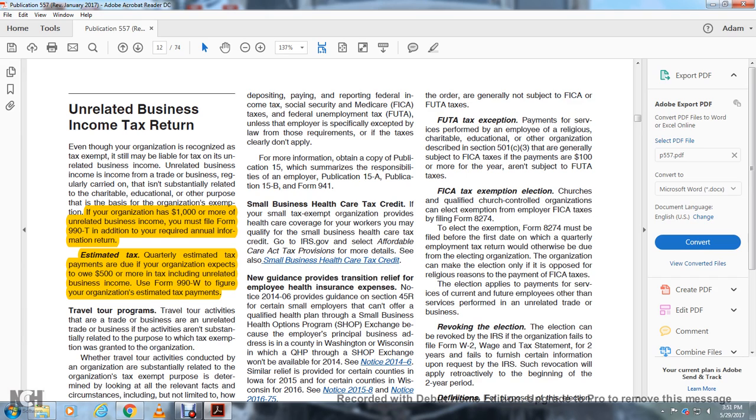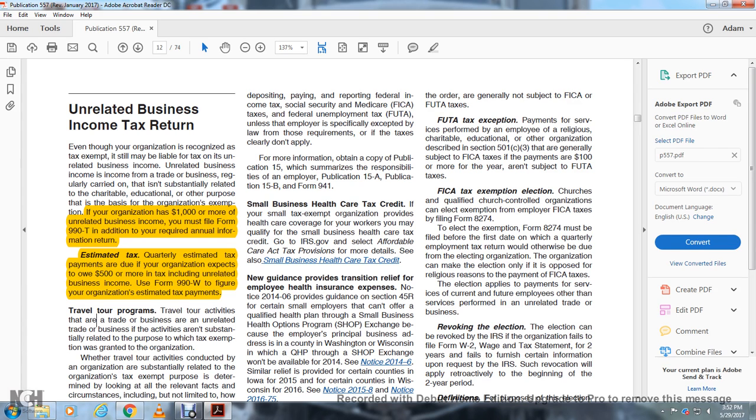FICA tax exemption: churches and qualified church-controlled organizations can elect exemption for the employer from FICA taxes by filing Form 8274. The election of exemption on Form 8274 must be filed before the first day of the time at which the quarterly employment tax return would otherwise be due from the electing organization.